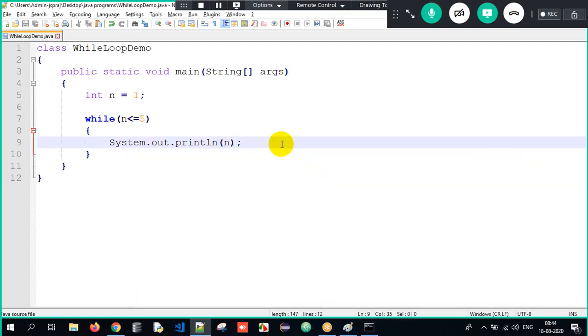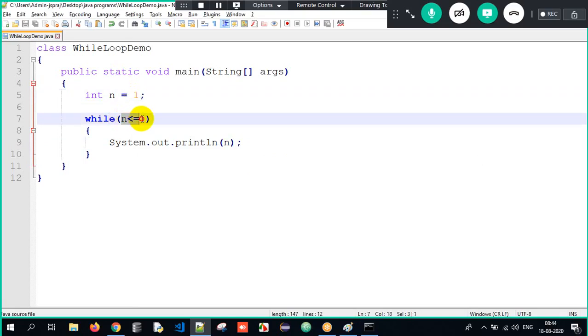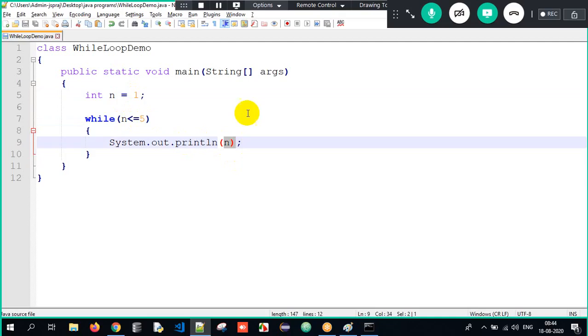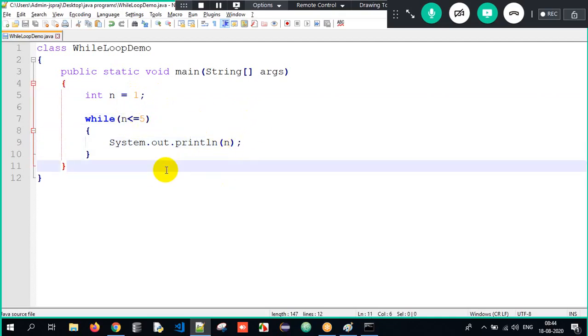Why? Sir, n value is 1 for the very first time and n is lesser than or equal to 5. Yes, it's true. 1 will get printed. Again goes back. 1 less than or equal to 5, 1 will get printed. It keeps on looping because there is no end point at all.